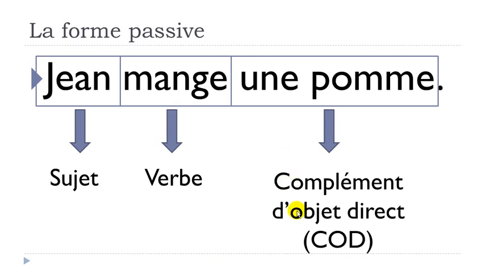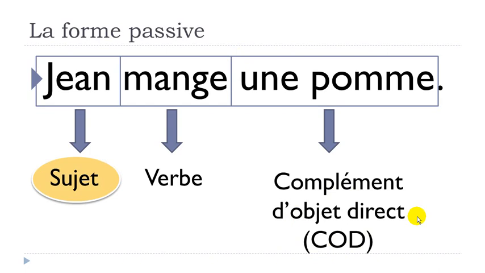Then objet direct, so objet, it's not because it's an apple. It could be a person, it's grammatically an object. And then direct, just because between your verb and this complément, you don't have any preposition. So normally we tend to write it like that, COD, complément d'objet direct, all right?